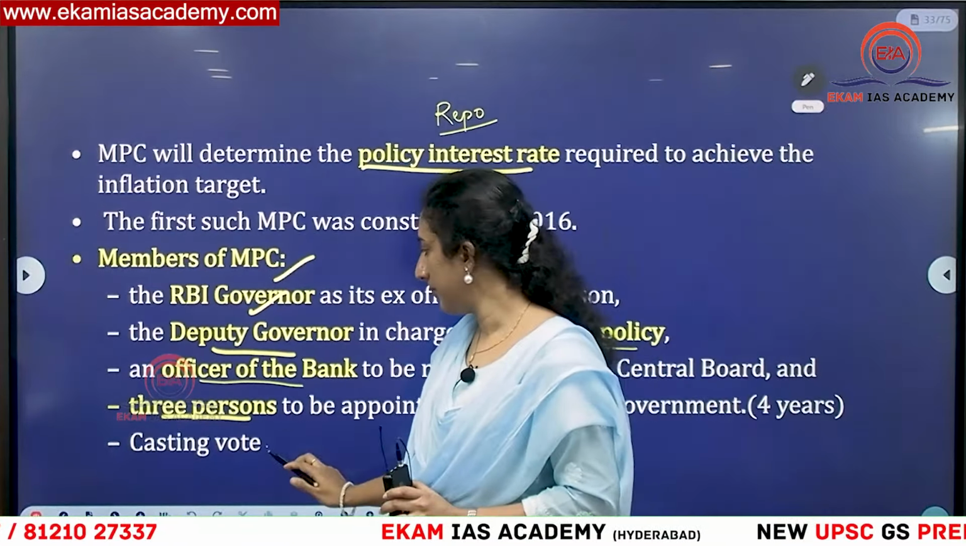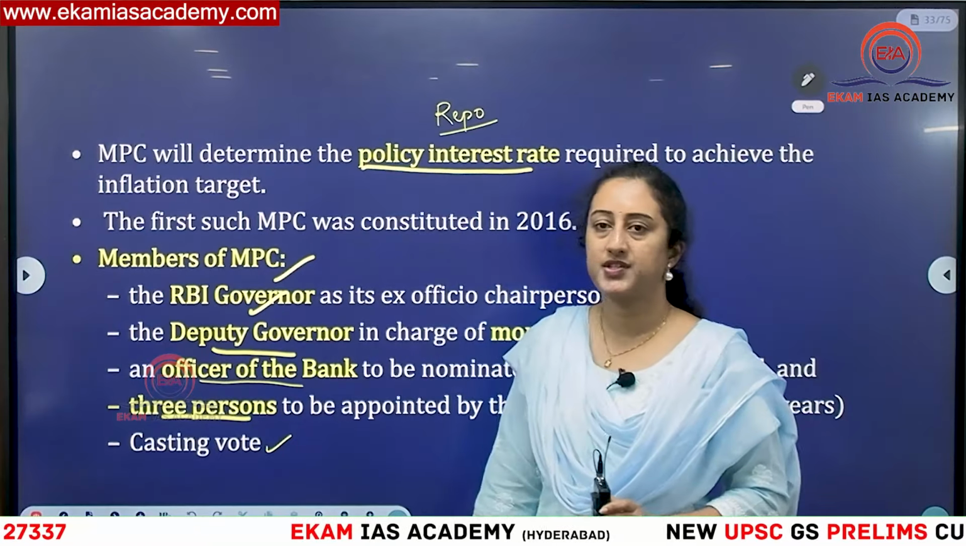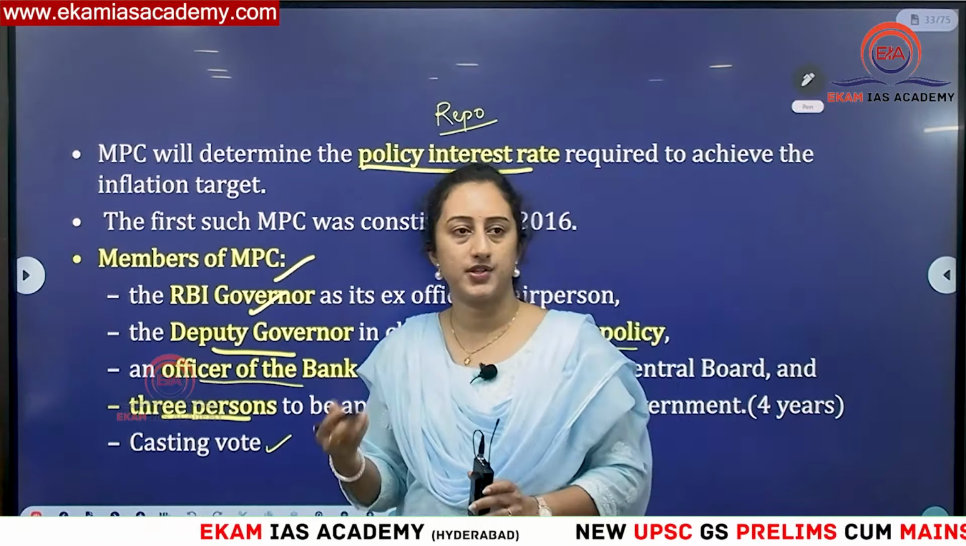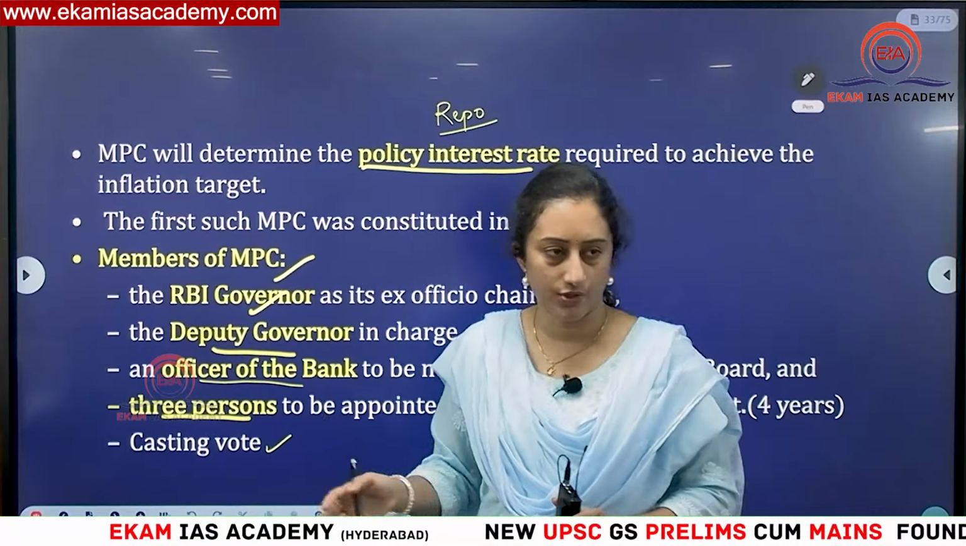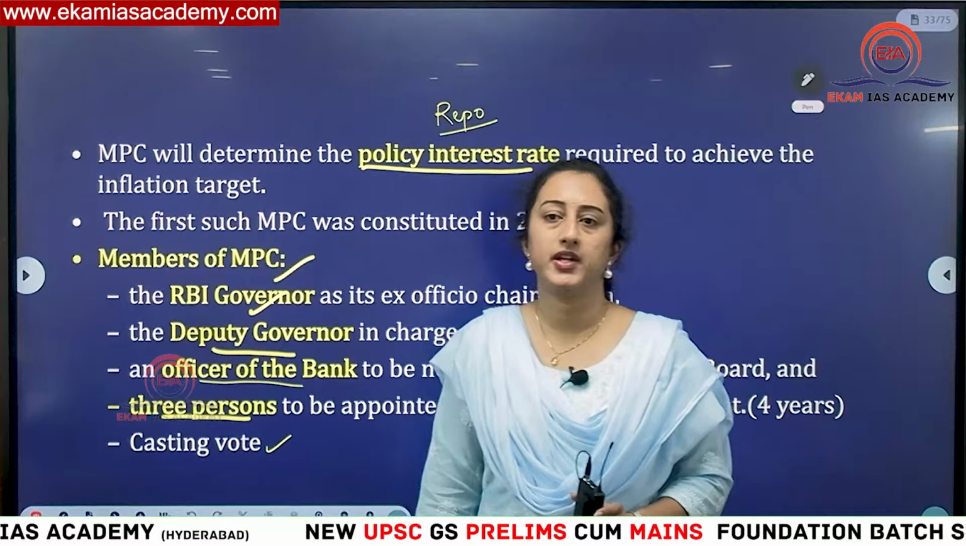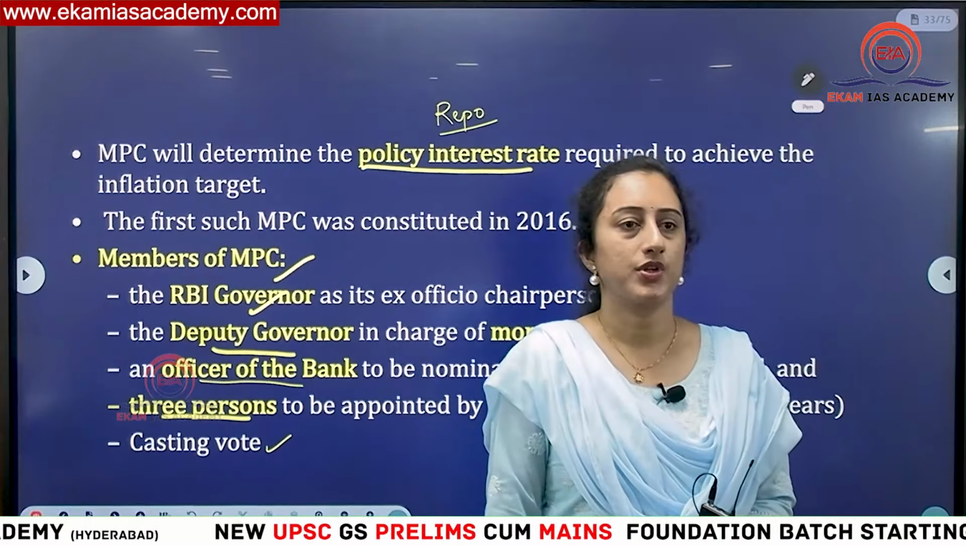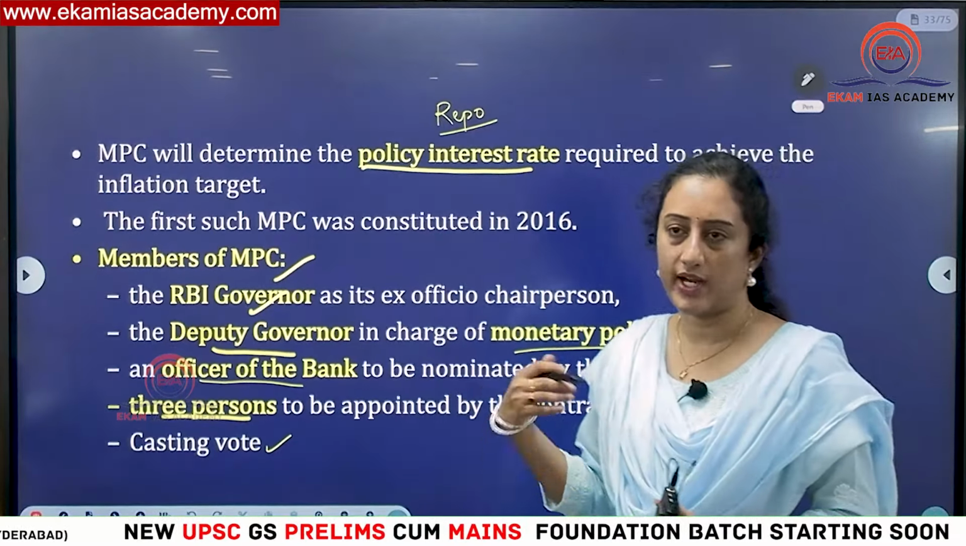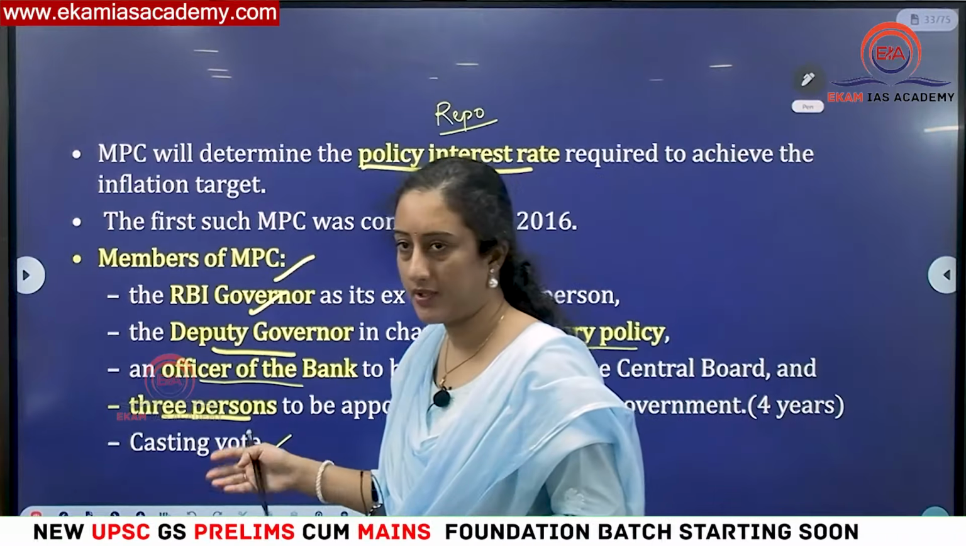Here you have to remember they will have only 4 years tenure, or they can resign earlier if they wish. And the casting vote will be with the RBI governor. Normally the governor will not vote, but in case of a split, he will use the casting vote.